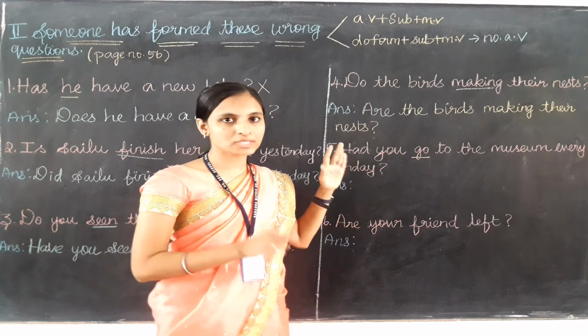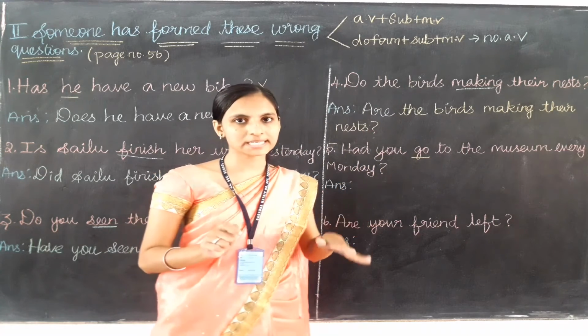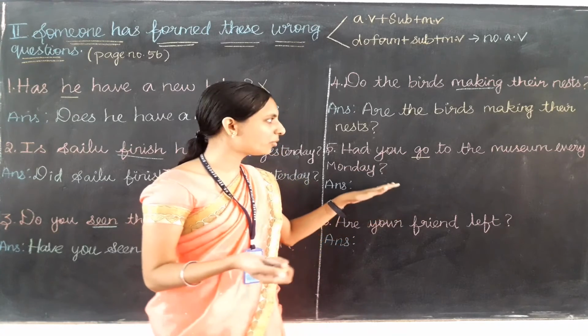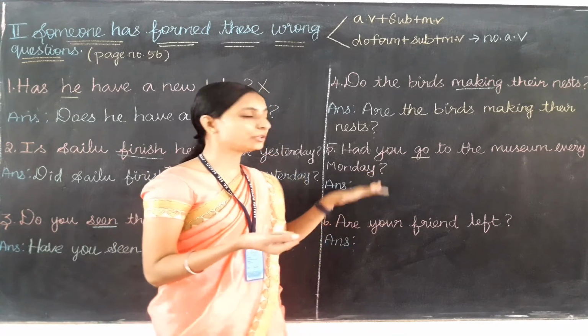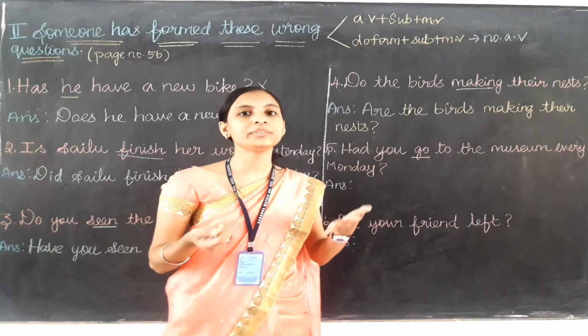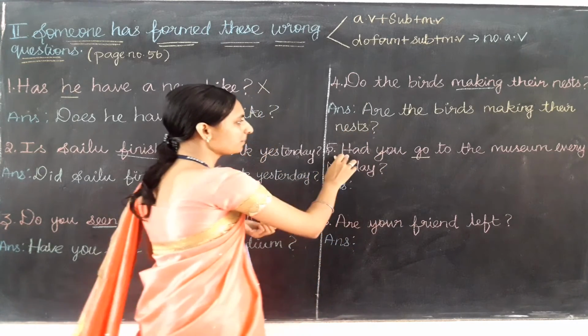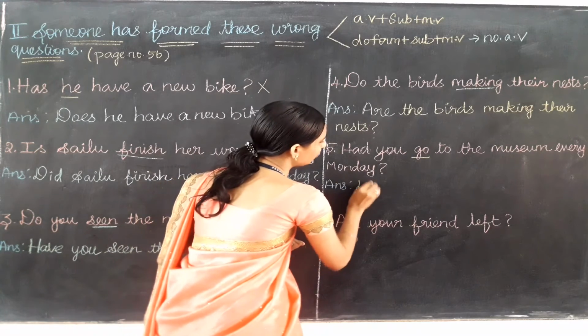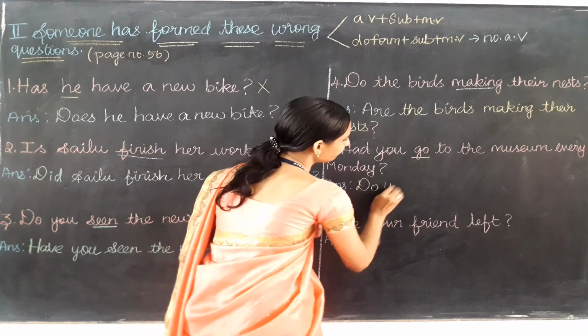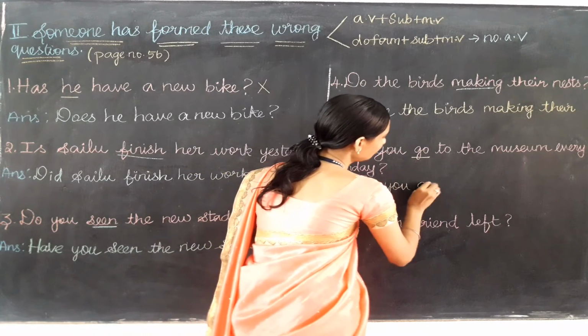So here we should not use the have form because there is no auxiliary verb. Here the sentence has go, which means it is a present time verb only. So we are going to use the present time do form verb. For the subject you, we need to use do only. So in place of had, I need to write do, and all the others will come as they are. That is the subject you, go to